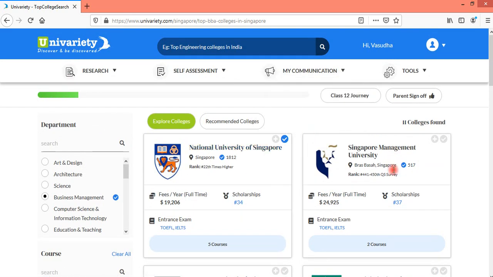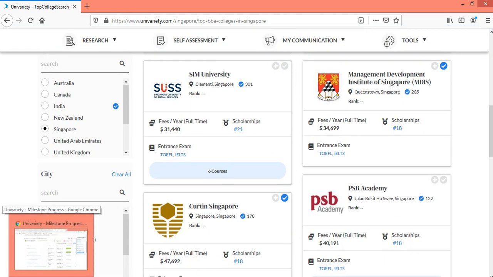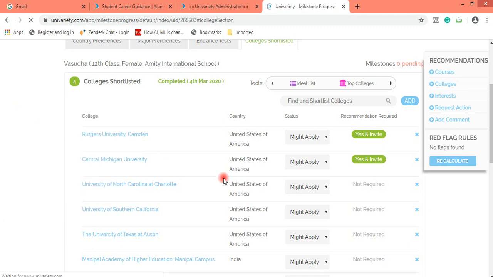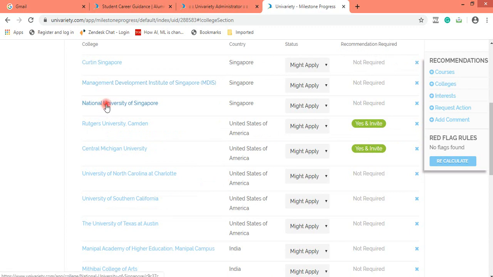Now let me see whether these three universities have got selected or not. I repeat the same exercise. I come back, I click on reload, and I can see all three universities, NUS, MDIS and Curtin, have been selected.